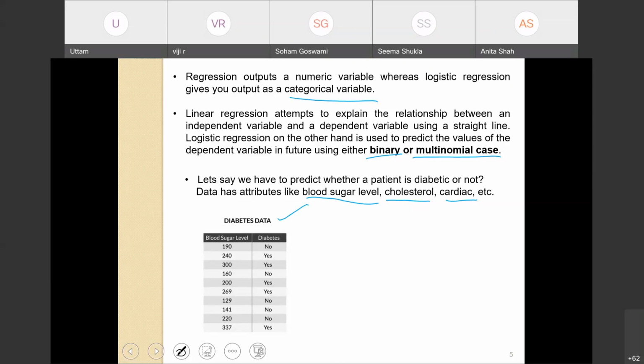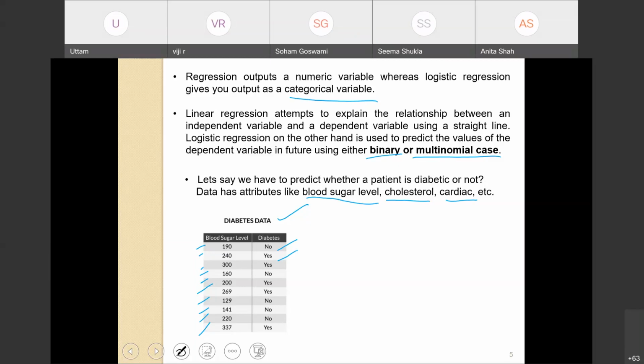This is my tabular diabetes data. I have 10 observations of blood sugar level and the corresponding outcome, whether the patient is suffering from diabetes or not. The answer is either no or yes, so we are trying to solve a binary classification.